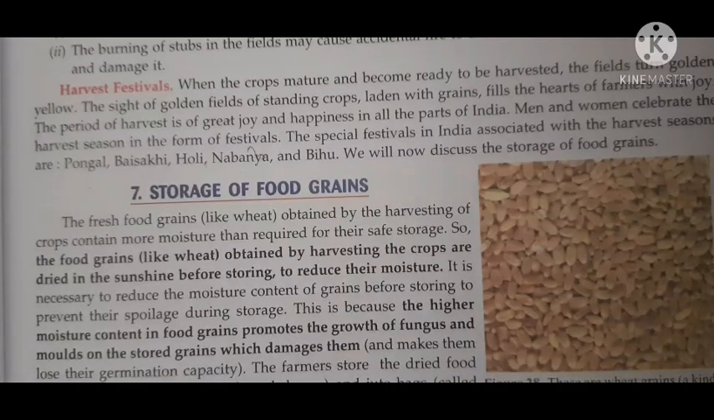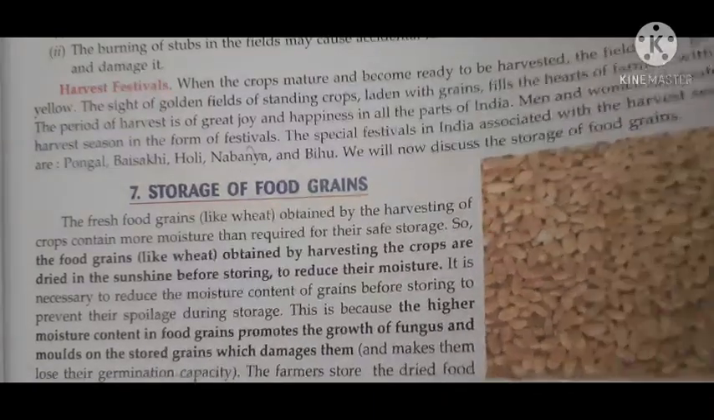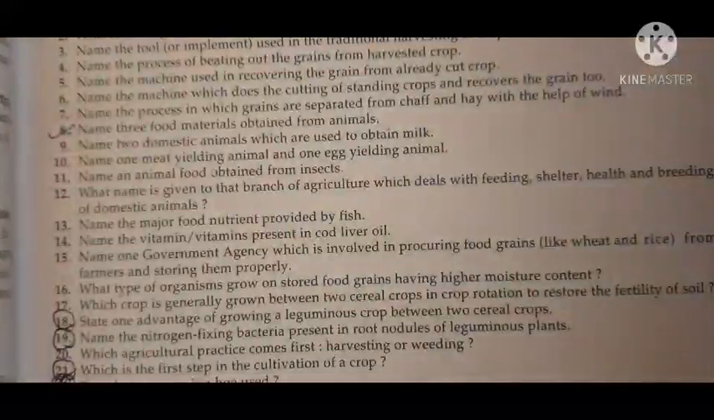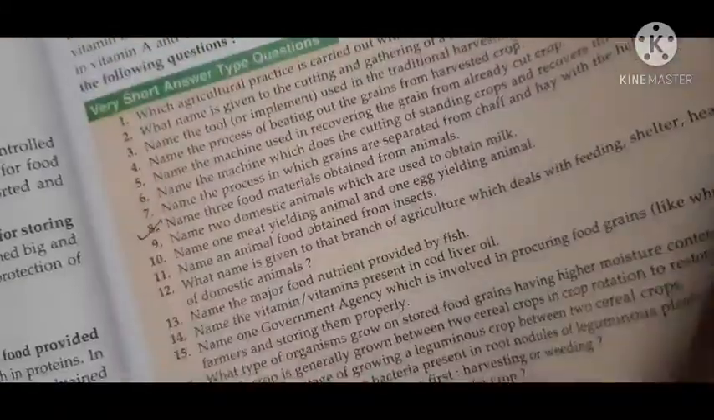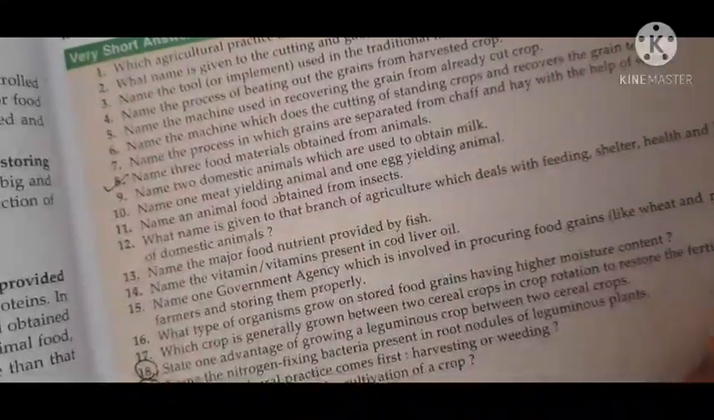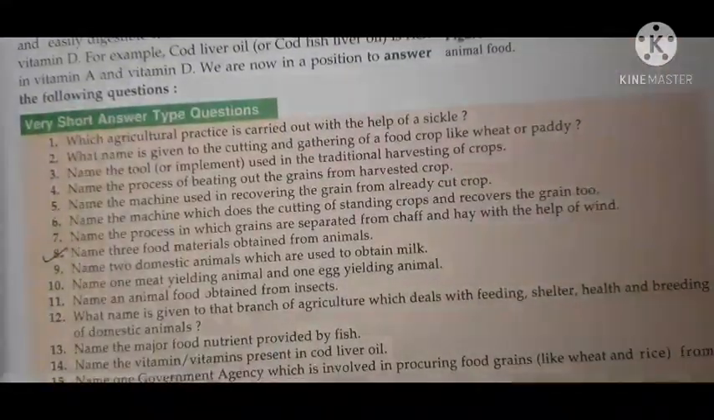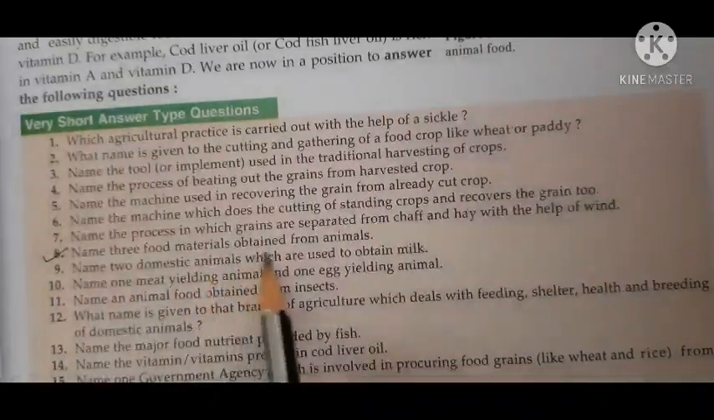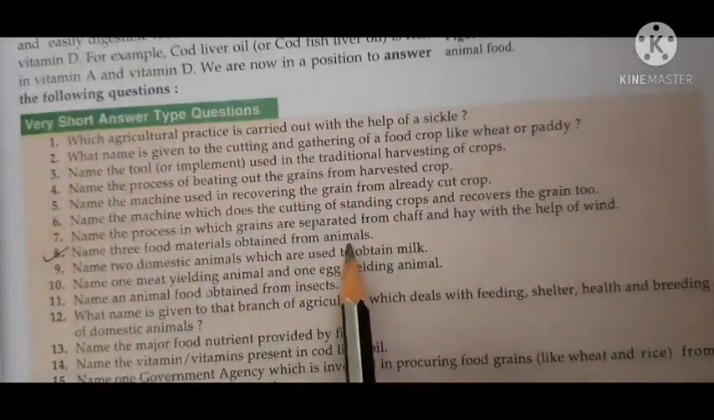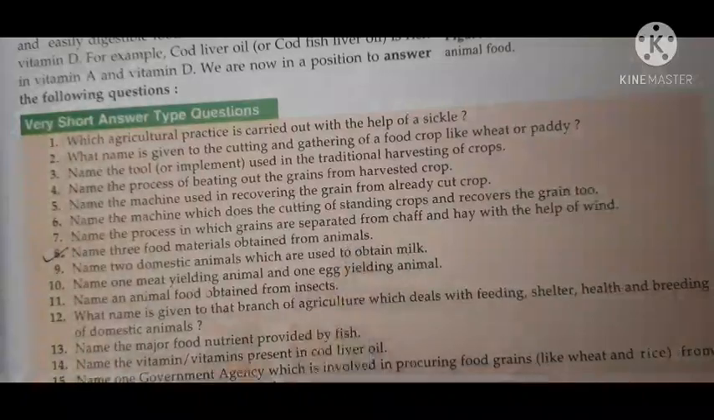Okay. So we will stop here, and in the next class we will discuss storage of food grains, and I think that will be the last portion. Now I will give you the solutions of the previous assignment. Name 3 food materials obtained from animals. Very easy: milk, egg and meat.